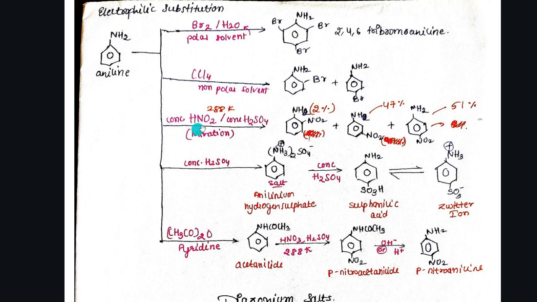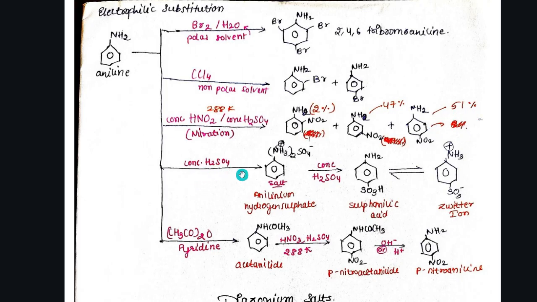And here, concentrated HNO3 in presence of concentrated H2SO4 is doing nitration at 288 Kelvin, and we get three products. Here we get ortho, meta, and para products. This is a super important biggest change, right? Ortho, meta, and para products, wherein ortho product is formed 2%, meta is formed 47%, and para is formed 51%.